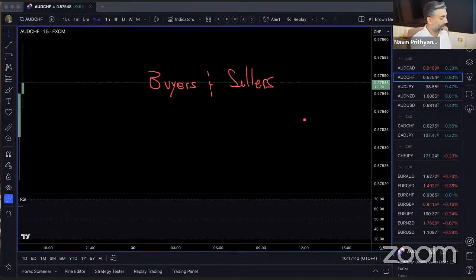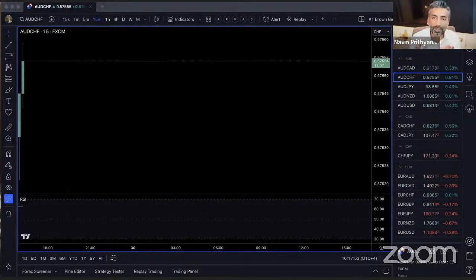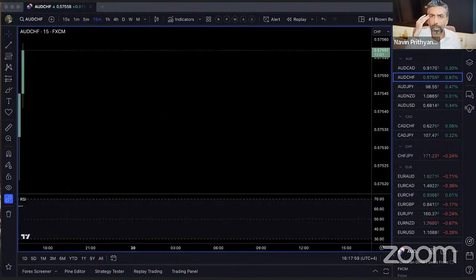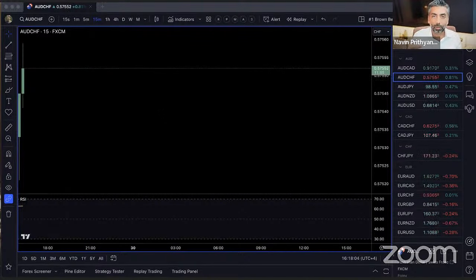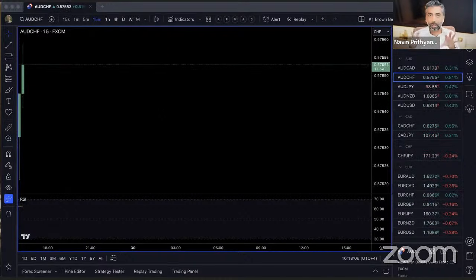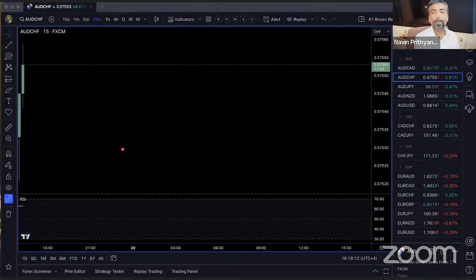Now, there's only two parties in the market. Someone buying, someone selling. You've heard that stuff before. Take a step back. Do you understand what that just meant? By knowledge, you might say, oh yeah, buyers and sellers, supply and demand, I get that. But do you understand what that actually means? Let's take a step back and bring that understanding a little bit more crisp into your mind, which means